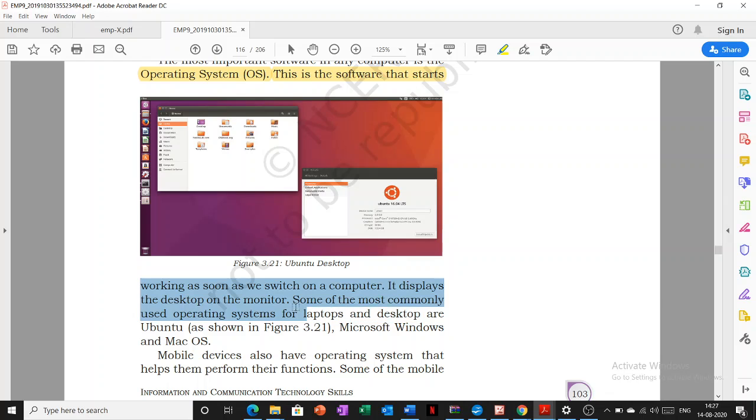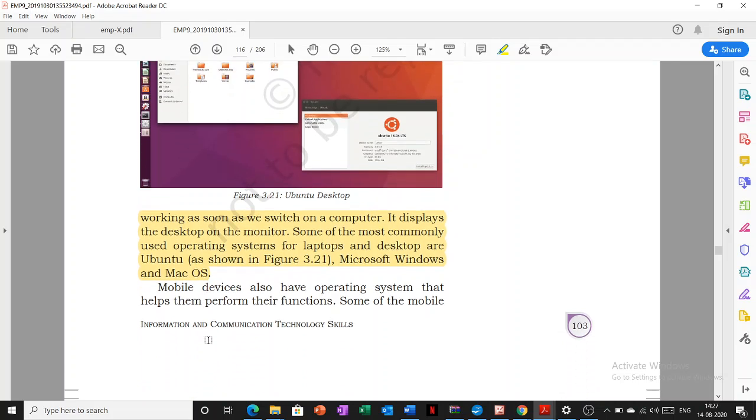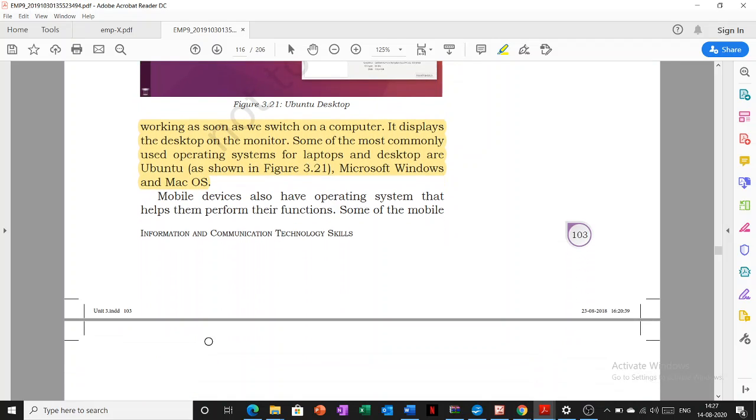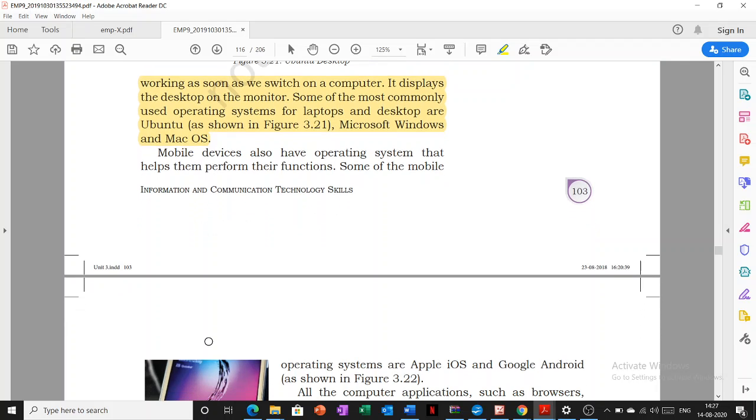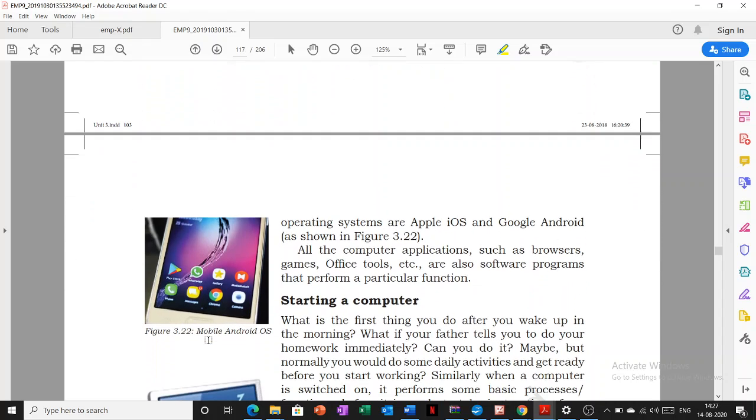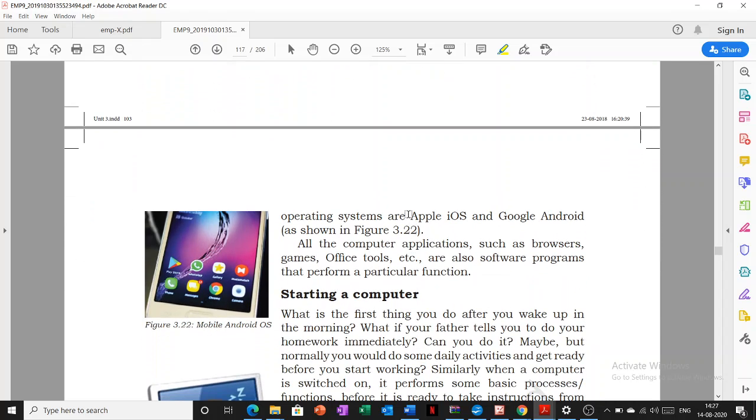Some of the most commonly used operating systems for laptops and desktops are Ubuntu, Microsoft Windows, Mac operating system. Similarly, as we have an operating system in our computer, likewise we have an operating system in our mobile phone also, like Apple iOS and Google Android.